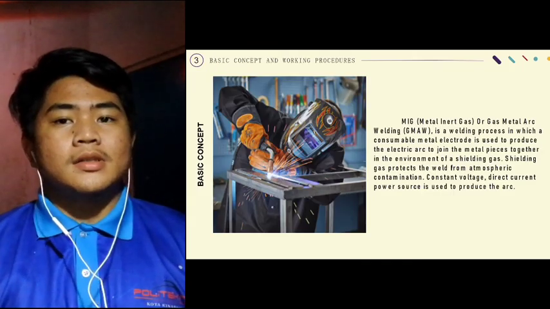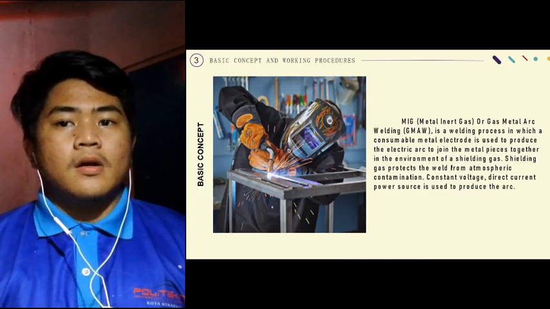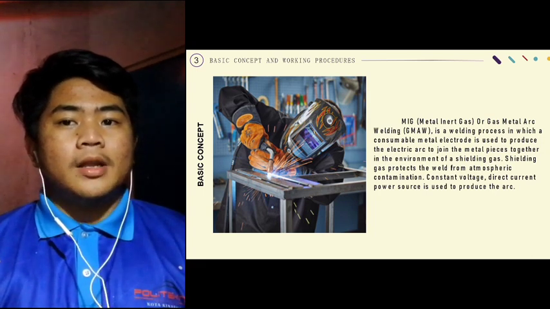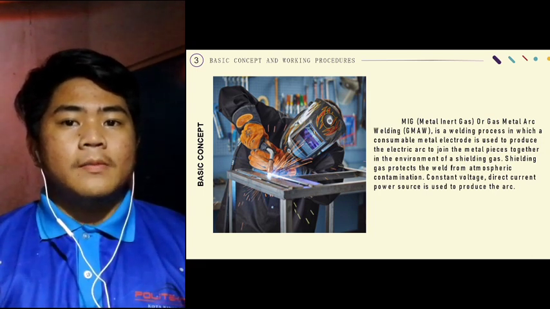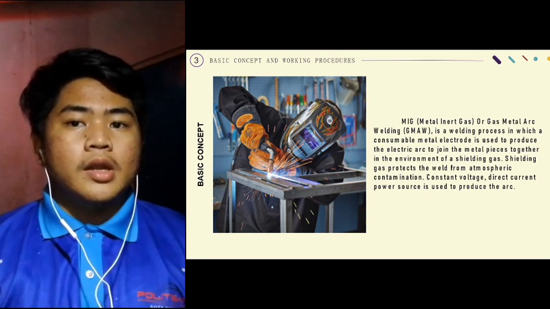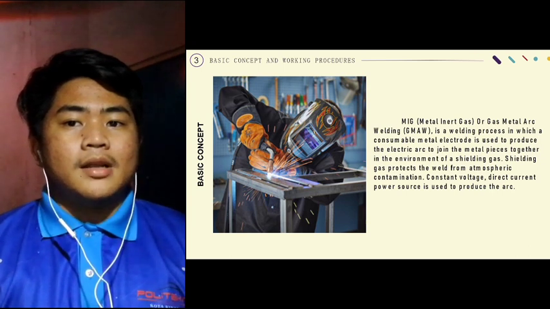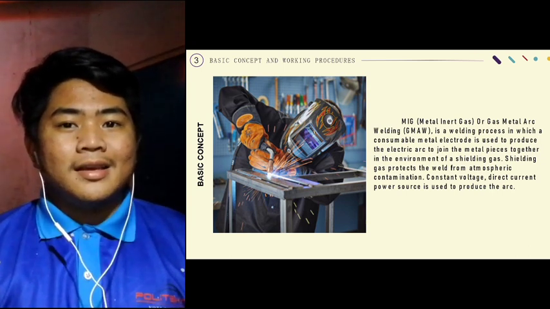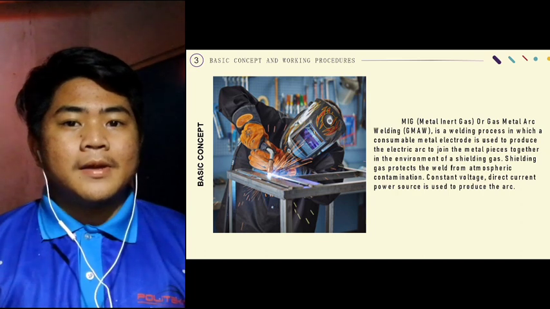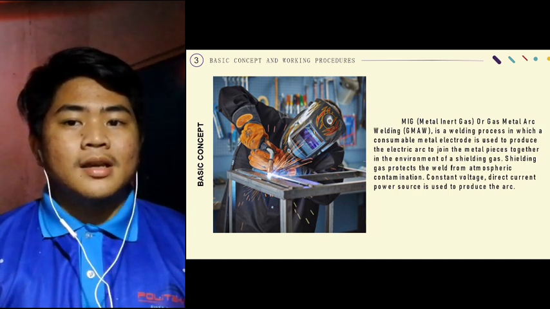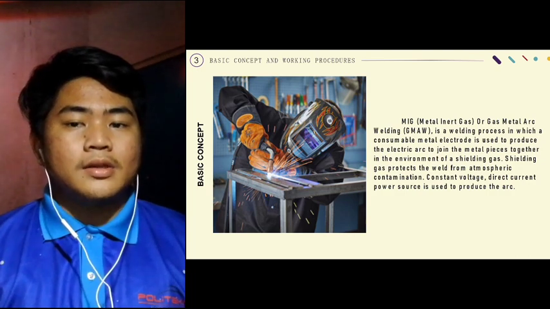Firstly is basic concept. Metal inert gas or gas metal arc welding is a welding process in which a consumable metal electrode is used to produce the electric arc to join the metal pieces together in the environment of the shielding gas. Shielding gas protects the weld from atmospheric contamination. Constant voltage, direct current power source is used to produce the arc.